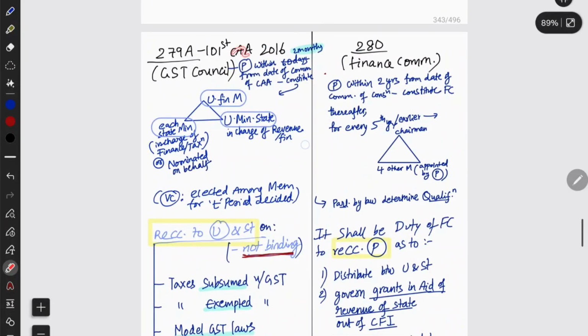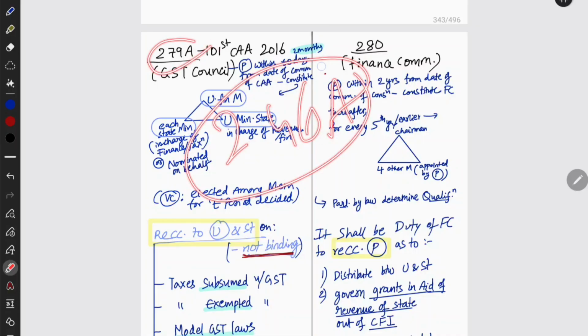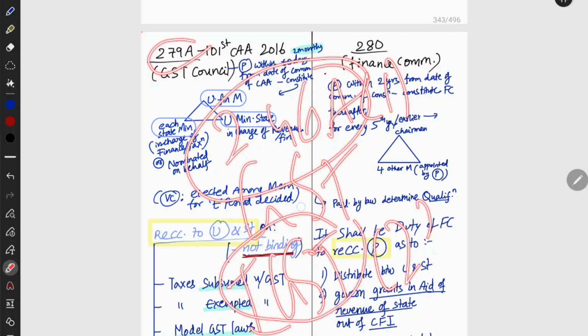Everyone knows there is this 101st Constitutional Amendment Act. After this only GST was introduced, and it added many articles like 246A, which has GST. It has clause 1 and clause 2. Clause 2 talks about interstate GST or integrated GST, which has two components, CGST and state GST. That is what you know.